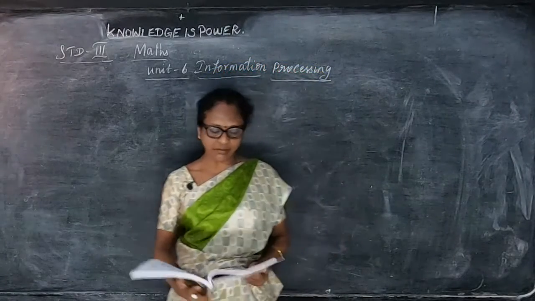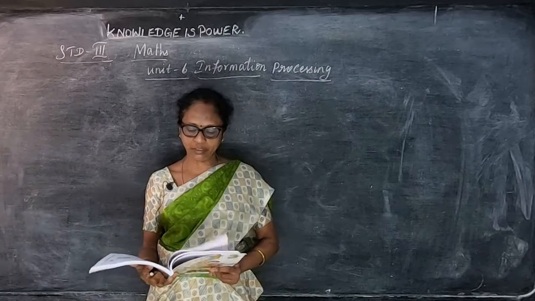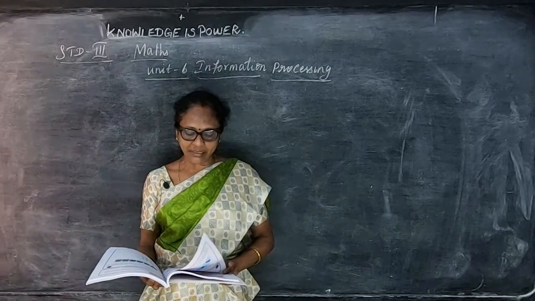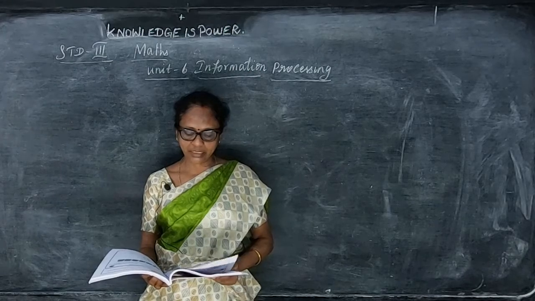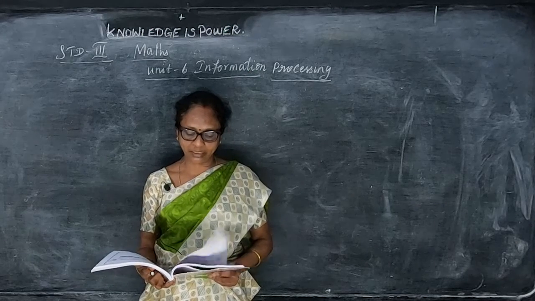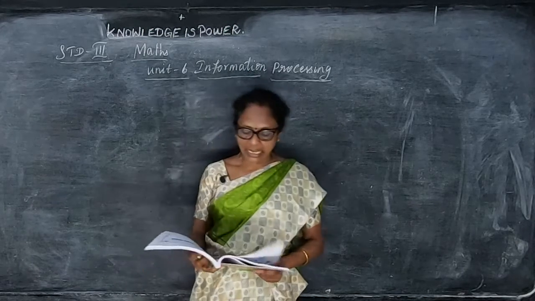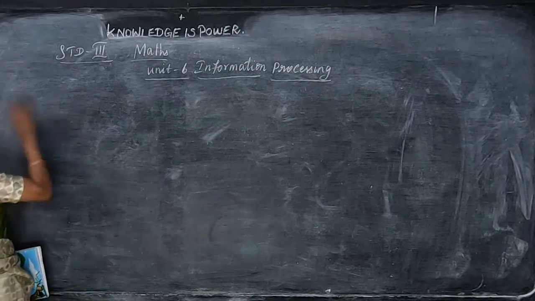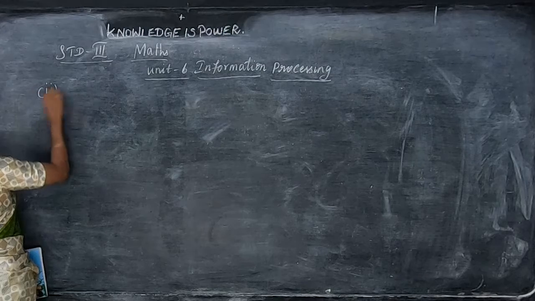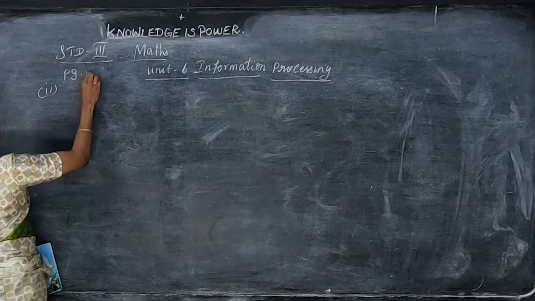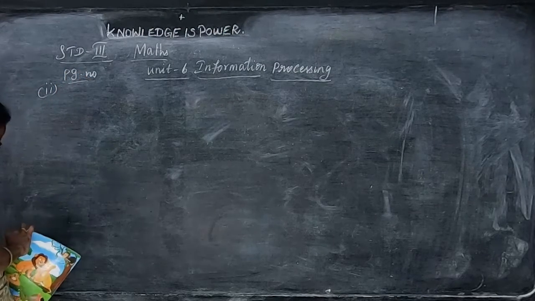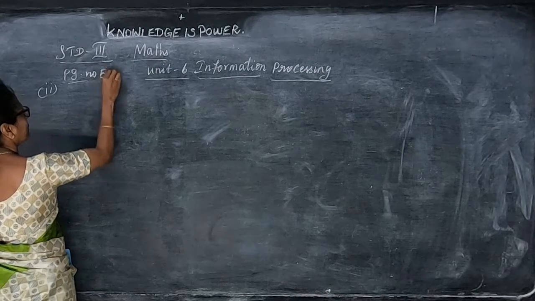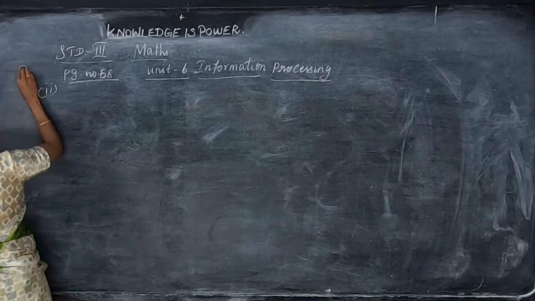Children, in the last class we have completed about all the possible ways of forming the numbers. I have given 968 and 320 and 154. So I have finished the first sum and second and third sum 320. Page number 58. This is the practice they are given.